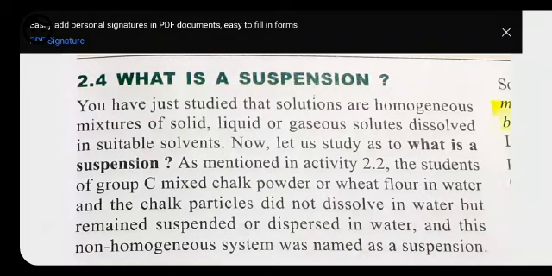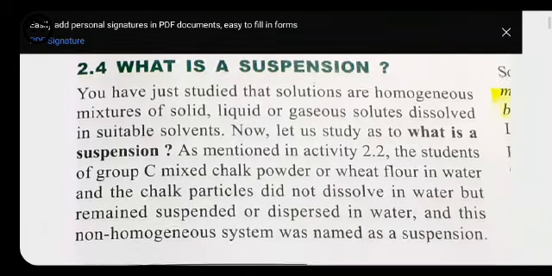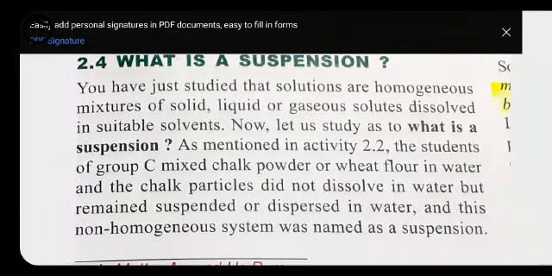We know that whenever we mix chalk into water, the mixing does not take place uniformly. That's why the particles of the chalk are suspended or settle down at the bottom of whatever glass or container we are using for mixing it.